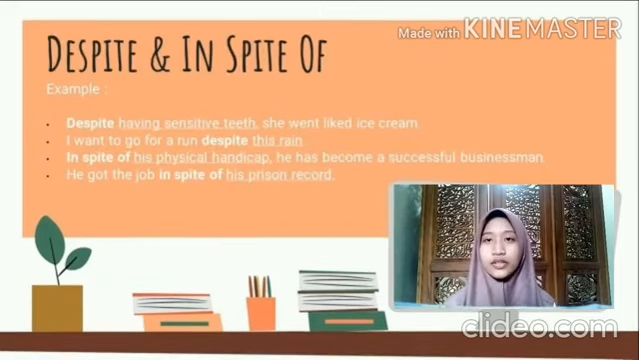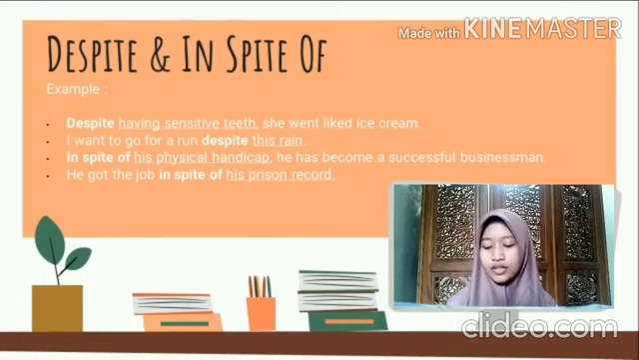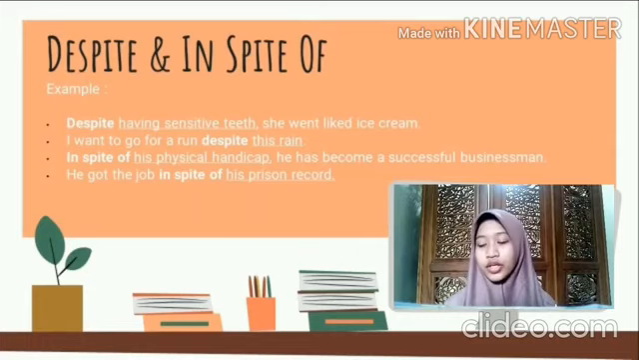And then the other connectors are despite and in spite of. These connectors are followed by a noun, pronoun, or gerund. It means that these connectors are not followed by a subject. For example, despite having sensitive teeth, she won't like ice cream. So here I give you the underlined word, which is the gerund, having sensitive teeth.